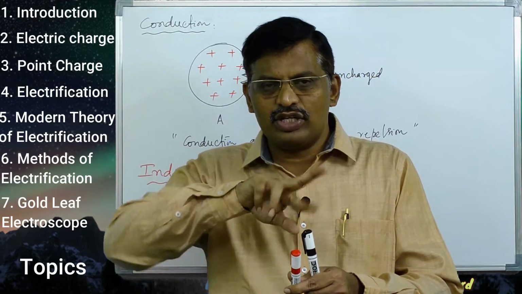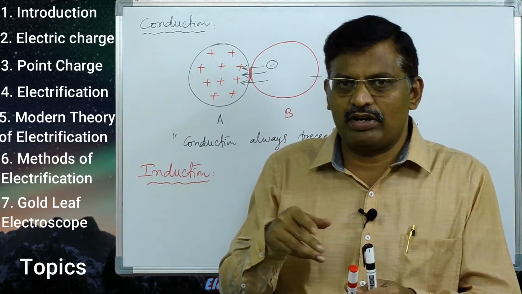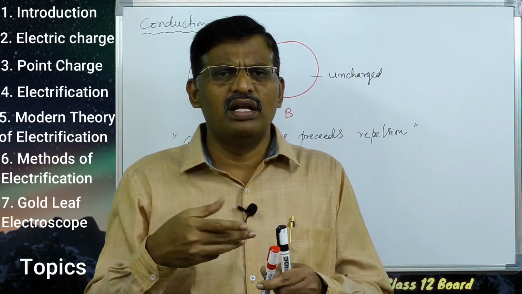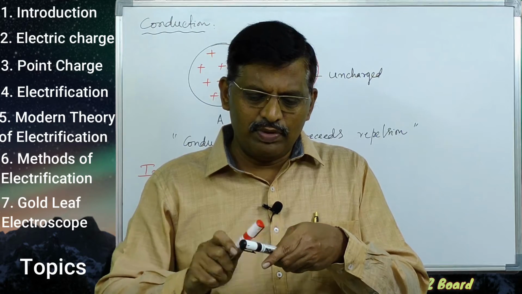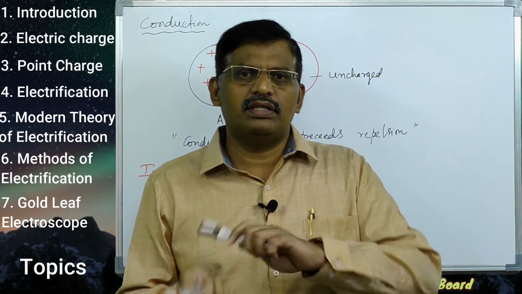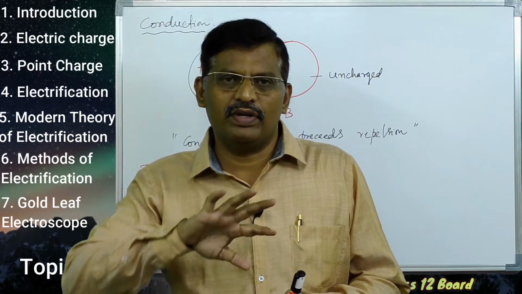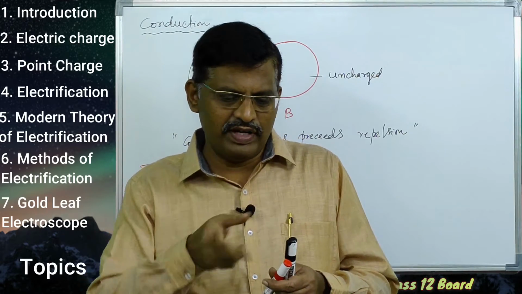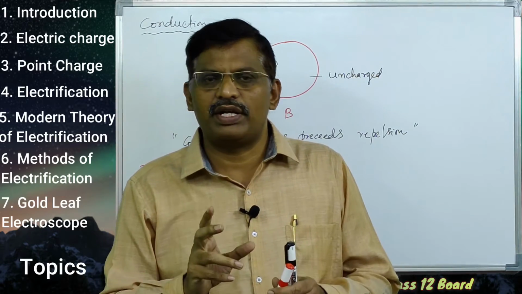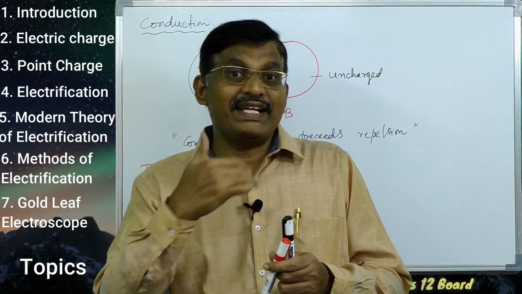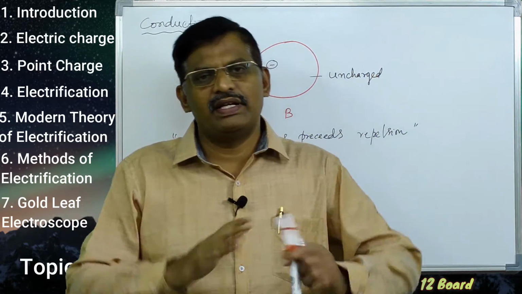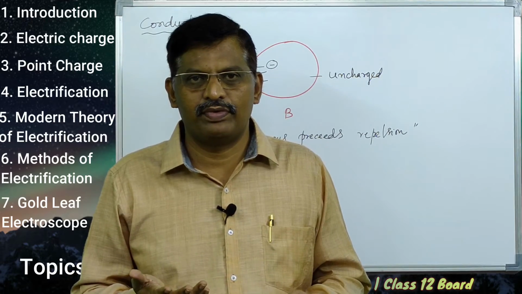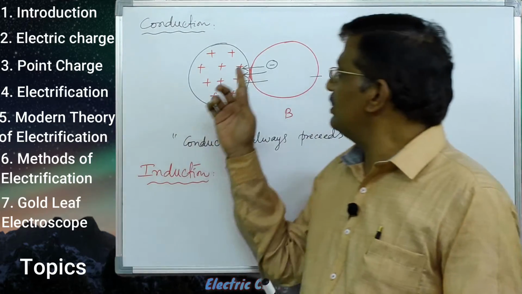The outermost orbital electrons, called valence electrons, are loosely bound to the nucleus. Exchange of electrons takes place between the two bodies. As a result, both bodies become charged bodies.